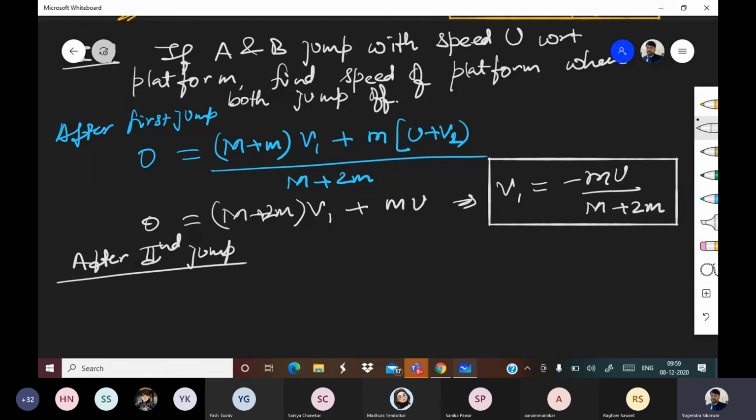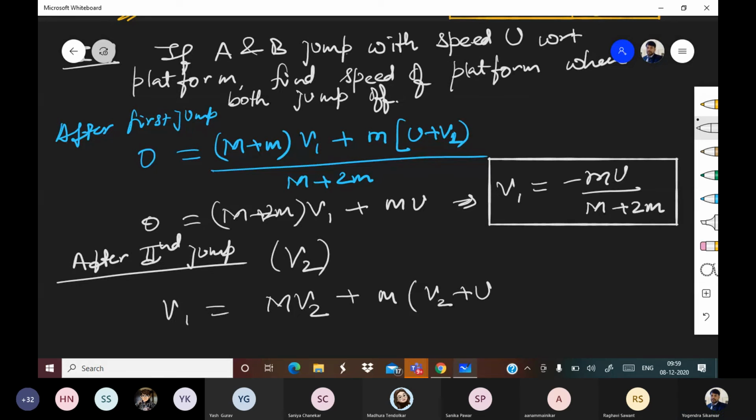After second jump, how much was the velocity initially? This is already there. So V1 is equal to, now we are assuming that V2 becomes velocity after next jump. So M into V2, because only platform will be left this time, plus small m into V2 plus U, because man is jumping with respect to U only.